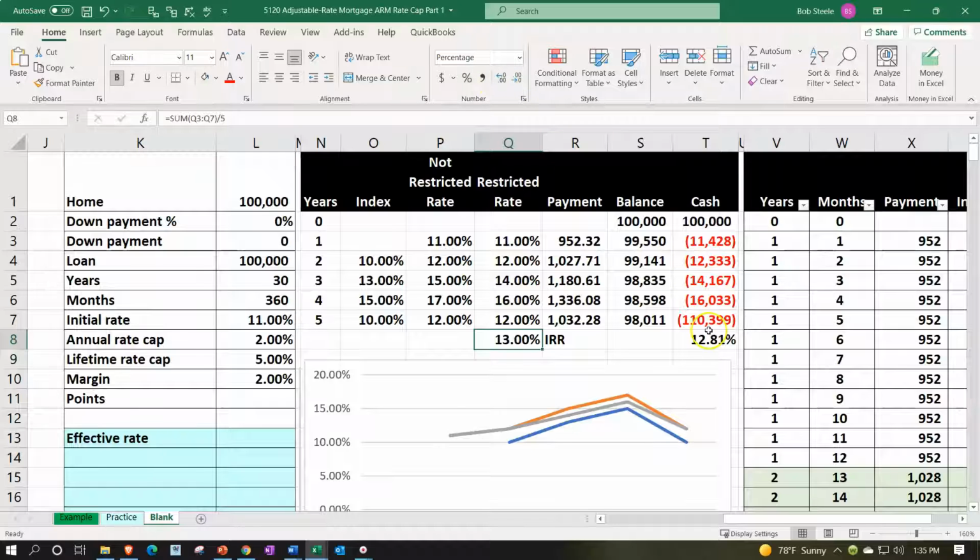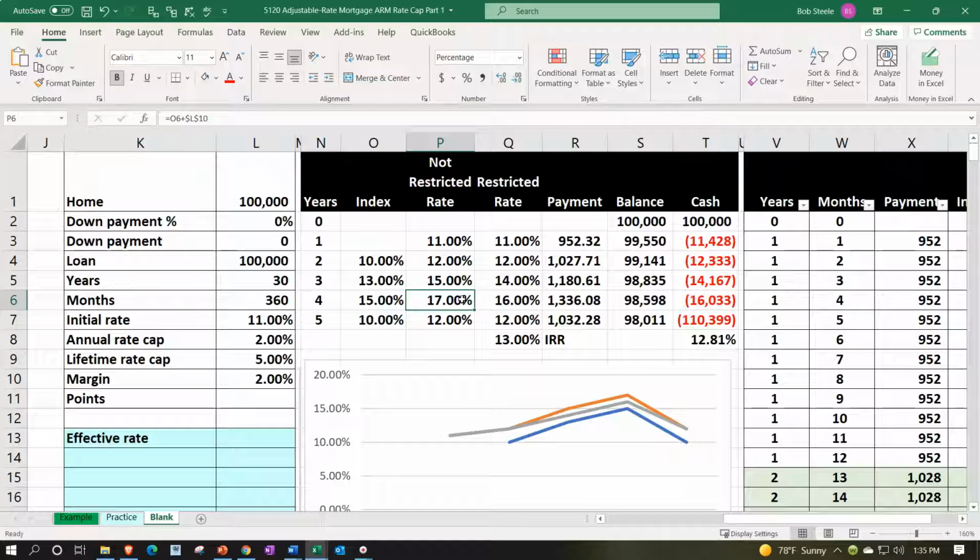Now again, this one is usually going to be more accurate, especially if you were to have different time frames that you're taking into consideration. But you can think of it in a similar fashion as like an average rate, since we have these multiple rates throughout the loan for the 5-year time frame.